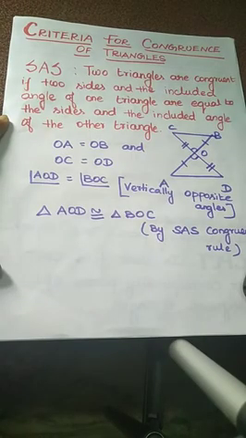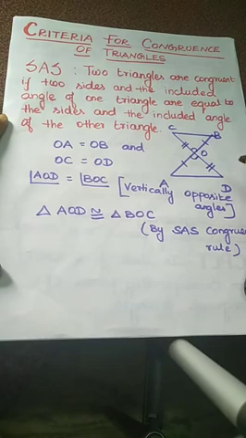Criteria for congruence of triangles. The first one, SAS congruence rule. Two triangles are congruent if two sides and the included angle of one triangle are equal to two sides and the included angle of the other triangle. Suppose we take two triangles, ABC and PQR. Side AB is equal to side PQ, side BC is equal to side QR, and the included angles A and P are also equal. Then the two triangles are congruent.